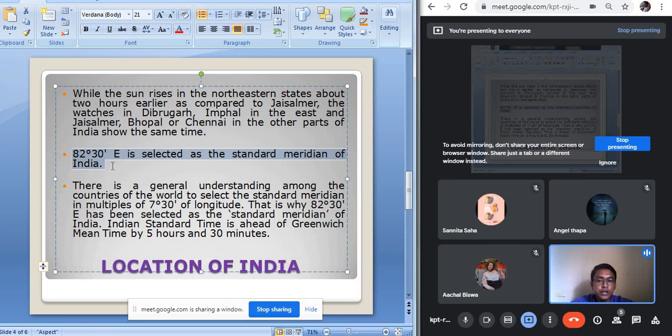And moreover, this standard meridian passes through the center of our country. That is also a reason that 82 degree 30 minute east is selected as the standard meridian of our country.